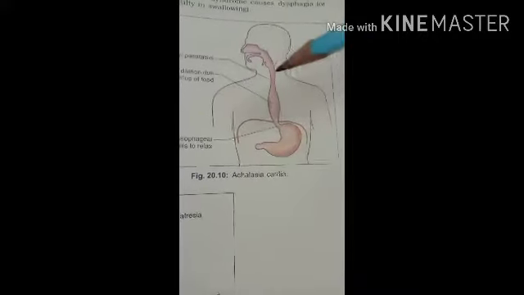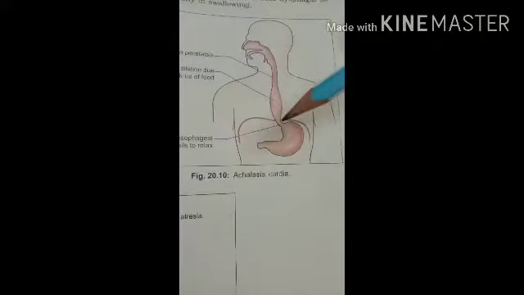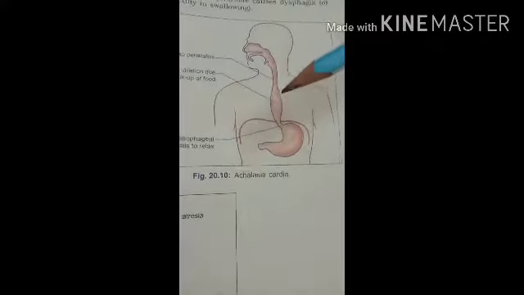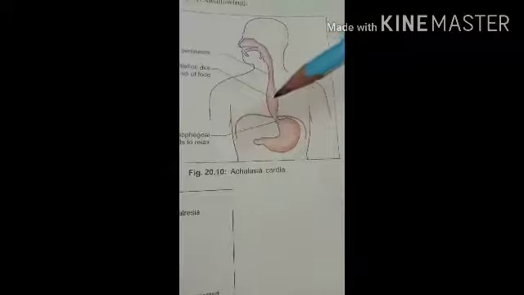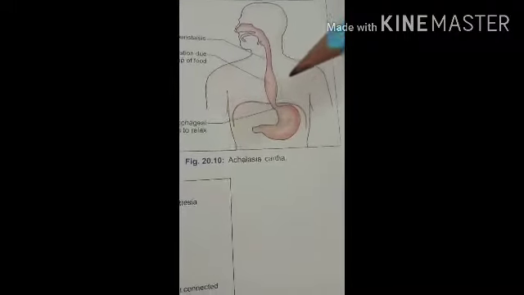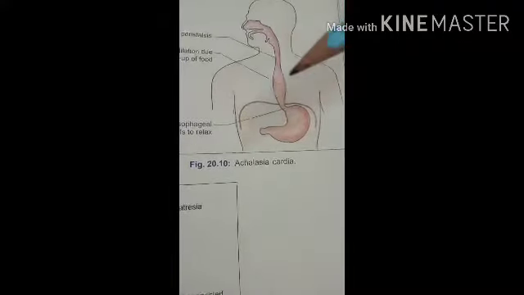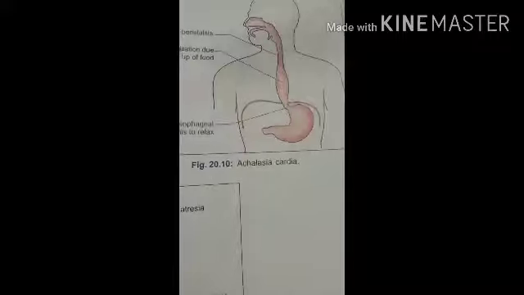As you know, the abdominal part of the esophagus has clinical importance, as it is the site of portosystemic anastomosis, because the veins drain partly into the portal circulation and partly into the systemic circulation.